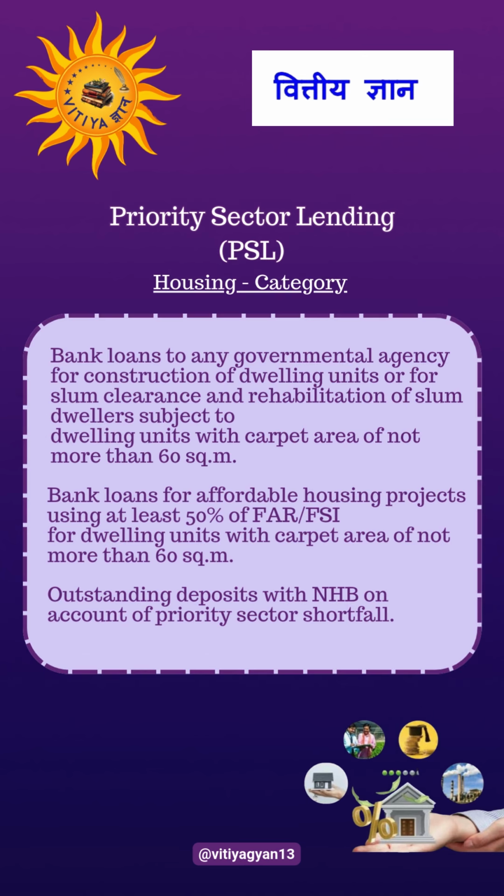Bank loans to any governmental agency for construction of dwelling units or for slum clearance and rehabilitation of slum dwellers, subject to dwelling units with carpet area of not more than 60 square meter. Bank loans for affordable housing projects using at least 50% of FAR/FSI for dwelling units with carpet area of not more than 60 square meter. Outstanding deposits with NHB on account of priority sector shortfall.